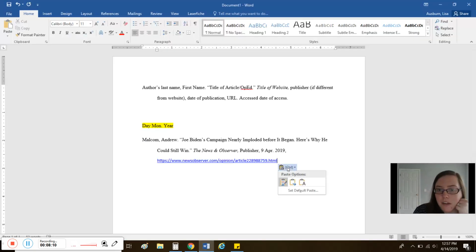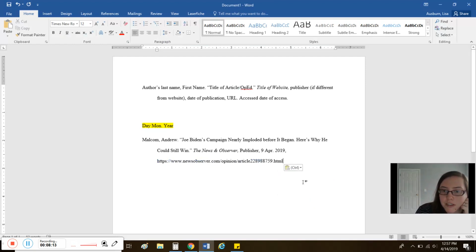Again, it's giving me blue, underline. I don't want all of that. I'm only going to keep the text. When I put a period at the end, it's probably going to still turn it into blue and underlined after I push my space. That does happen. I'm going to hold down Control Z just to get out of that again.